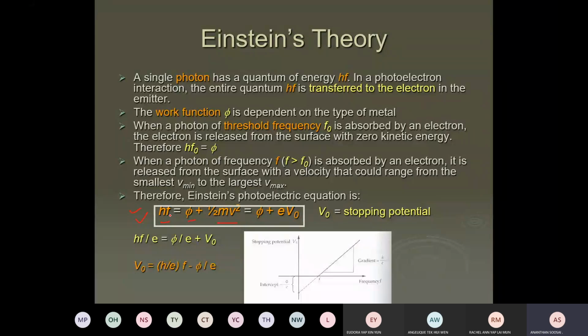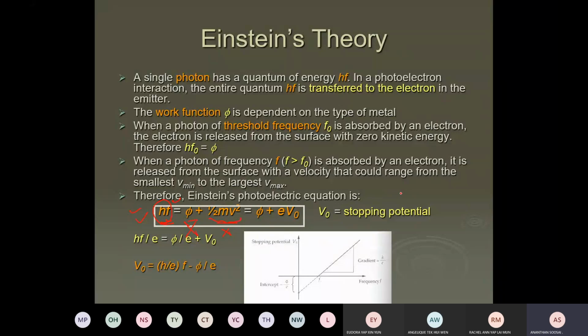We know that the frequency can be calculated, so hf can be calculated. The work function, we are unaware how much the work function of the plate is. Another problem is the kinetic energy of the electron that comes out; we have no idea how to calculate it. So too much data is unknown. We don't know the bonding of the plate, and we don't know how to find the kinetic energy of the electron coming out. The only thing we know is the frequency. So how to prove whether this formula is correct or wrong?